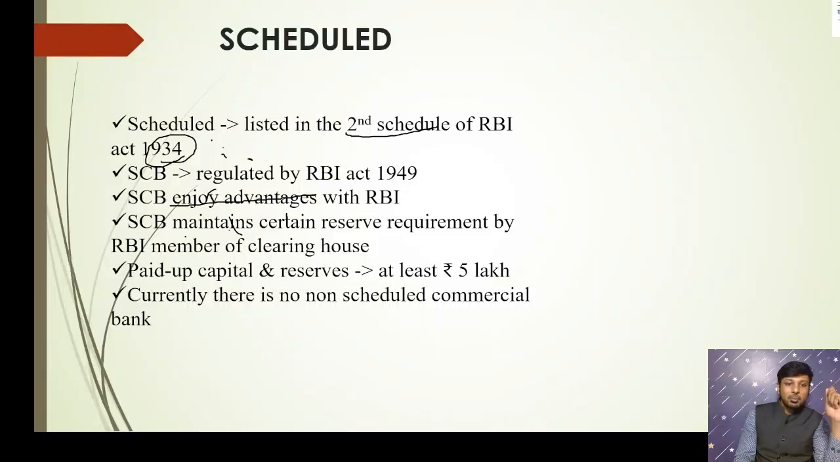Another most important thing is that scheduled commercial banks are part of the clearing house and non-scheduled banks are not part of the clearing house. What is this clearing house? I will explain it later. And one more thing is that the paid-up capital or reserve requirement for a scheduled bank is a minimum of 5 lakh rupees, and for a non-scheduled bank there are no such limitations.